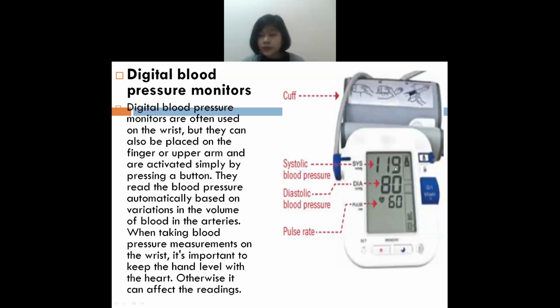The digital blood pressure monitor is easy. You just need to place the cuff on your wrist. You can place it on your wrist, as well as on your arm, or else on your finger, which will be a bit different. For this one, you can place it on your arm as well as on your wrist, and after placing the cuff, what you need to do,